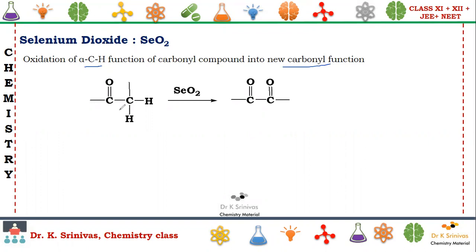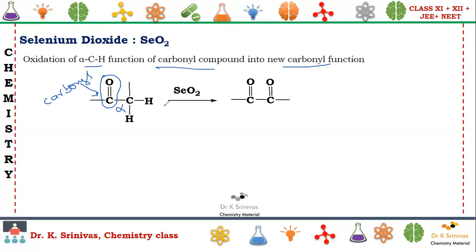Where is that alpha? When you are taking a carbonyl compound, this is the carbonyl, and the carbon by its side is nothing but the alpha carbon.